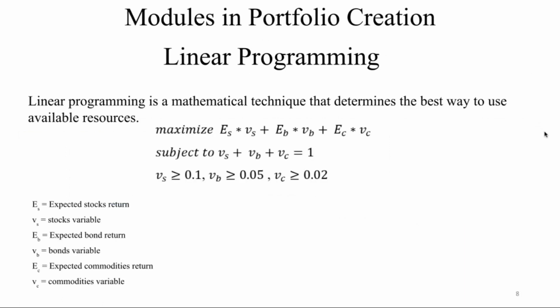Now moving in detail of the modules in portfolio creation, the linear programming model, as explained, maximizes the equation which gives us the answer of the allocation, like the percentage allocation of stocks, percentage allocation of bonds, and percentage allocation of commodities.